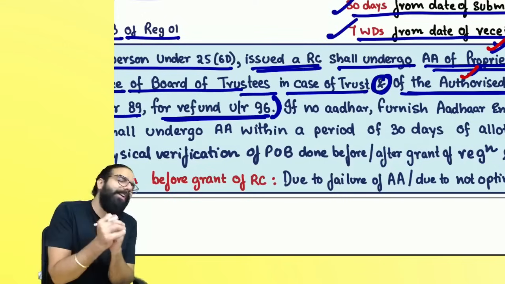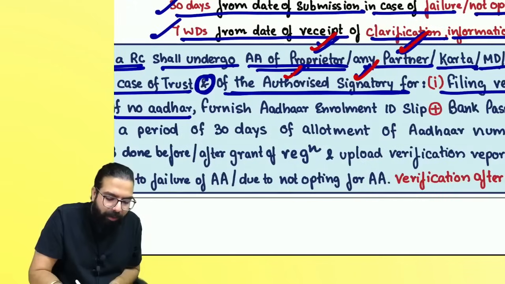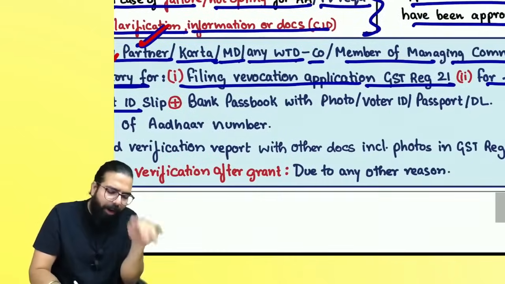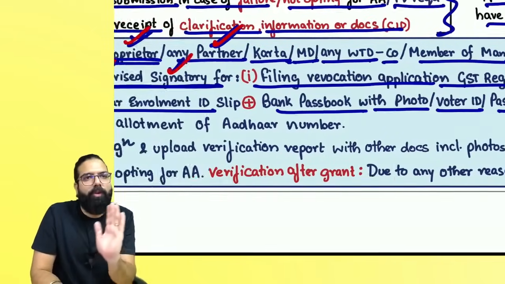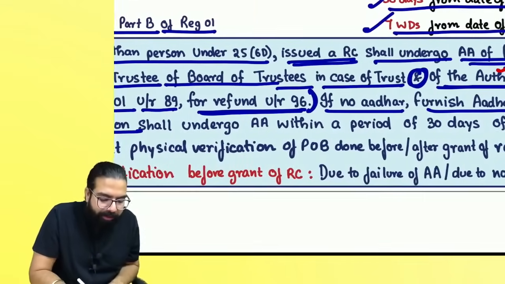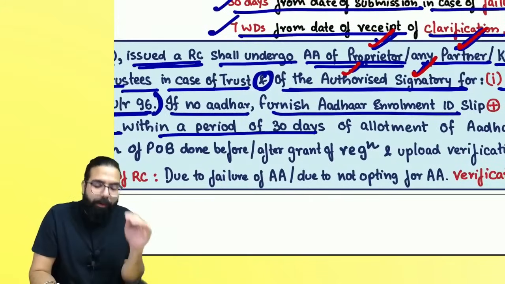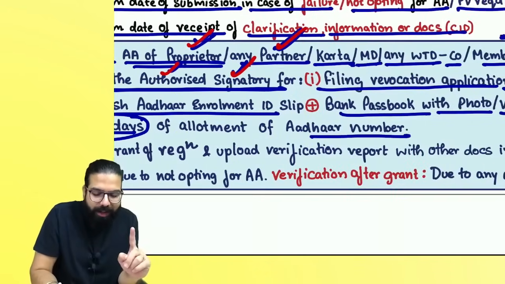But sir, I don't have Aadhaar. I want to go online and apply. Government says if no Aadhaar, furnish the Aadhaar enrollment ID slip. Go apply. Attach the Aadhaar enrollment slip along with a bank passbook with photo, voter ID or passport or driving license, and we will take your application. But the proviso says such person shall undergo Aadhaar authentication within a period of 30 days of the allotment of Aadhaar number.